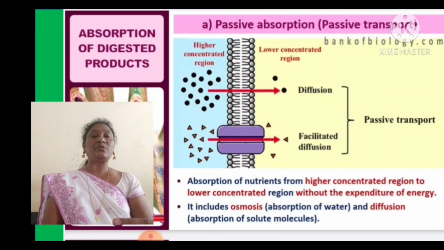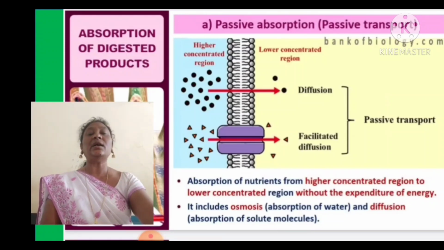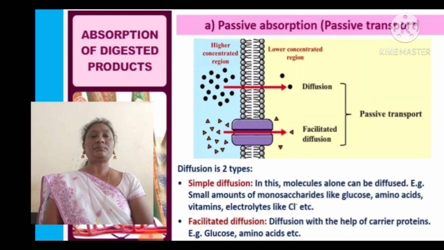What is passive absorption? Absorption of nutrients from a high concentrated region to a low concentrated region without the expenditure of energy. Without any energy, food is transported from high concentration to low concentration. Such absorption we call passive absorption. It includes osmosis, absorption of water, and diffusion, absorption of solute molecules.